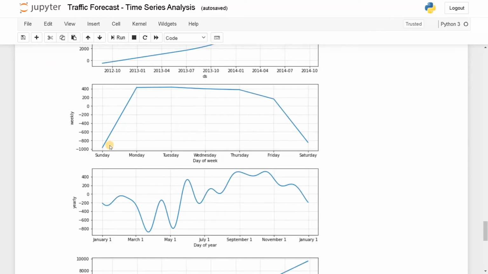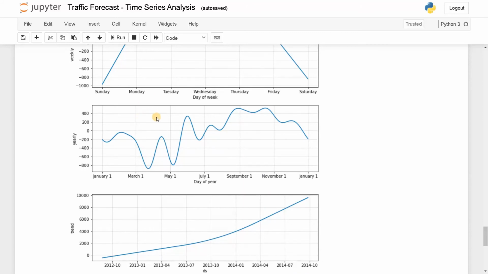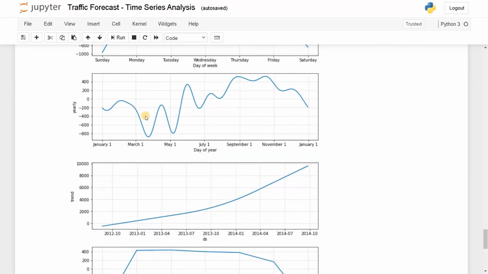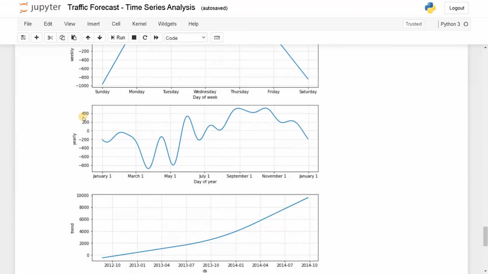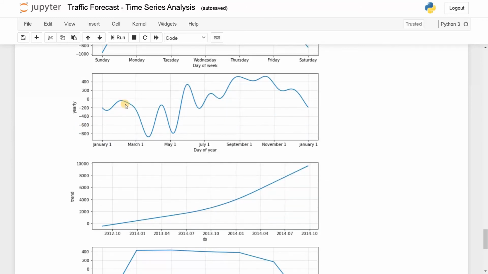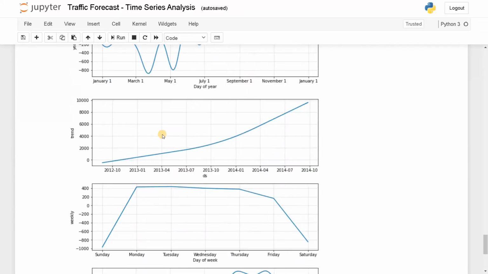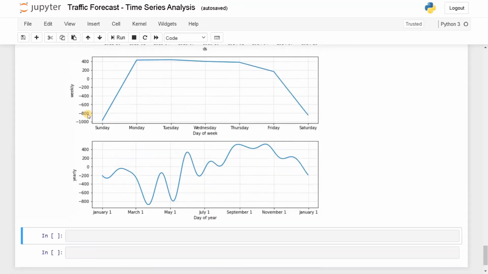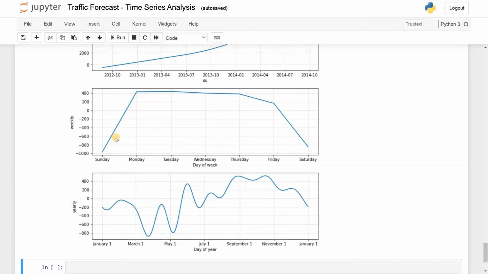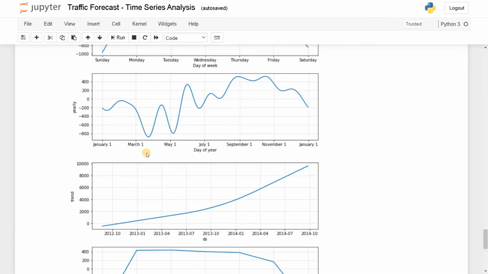And this is the weekly trend. So from Monday to Friday, we have a high number of users, and Sunday and Saturday, we have a low number of users. Like that, we are getting a trend here for weekly. This is the daily trend. But it shows yearly. You can see how the data goes in between the months. So from July or September to November, we have a high number of counts, and we are seeing again a weekly trend, and the yearly ones.